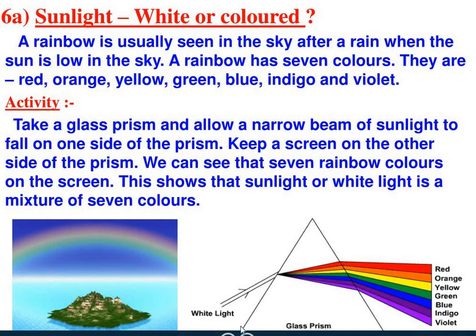Take one glass prism, right, and allow a narrow beam of sunlight to fall on one side of the prism. As you can see here on the screen, keep a screen on the other side of the prism. We can see the 7 rainbow colors on the screen here. This shows that sunlight or white light is a mixture of 7 colors, right? The band of colors is called spectrum. As it is visible to the human eye, it is called the visible spectrum.